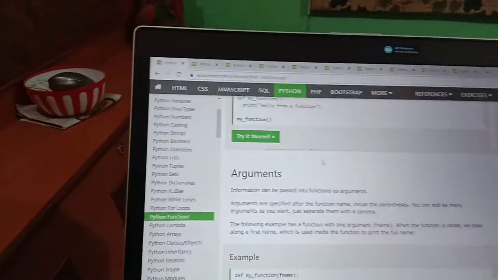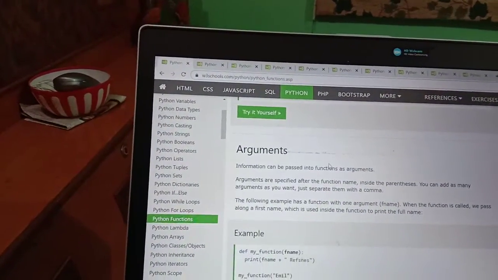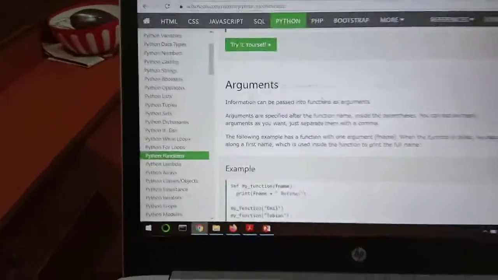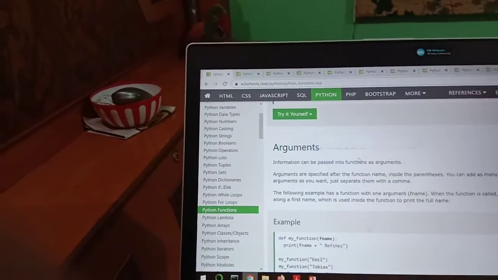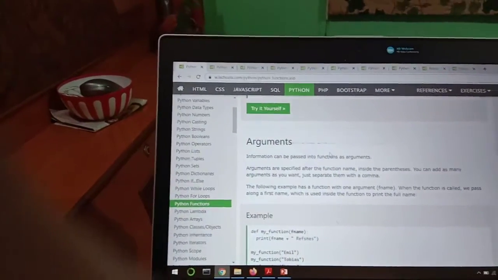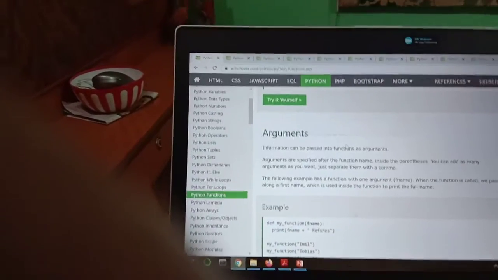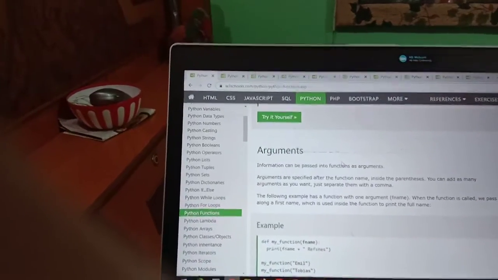Next one is the argument. Information can be passed into functions as arguments. Arguments are specified after the function name. Inside the parenthesis you can add as many arguments as you want. Just separate them with a comma. The following example has a function with one argument, fname. When the function is called, we pass along a first name which is used inside the function to print the full name.